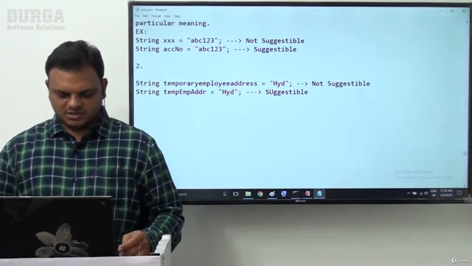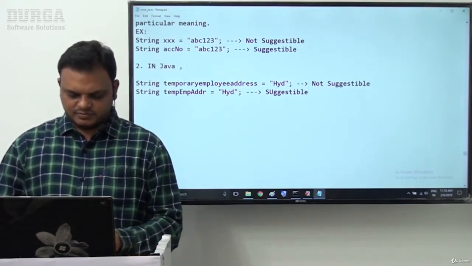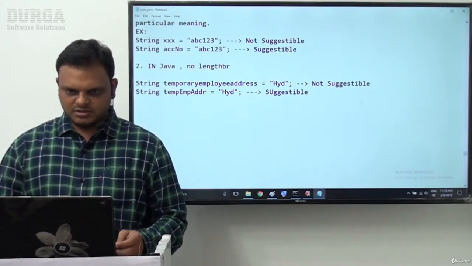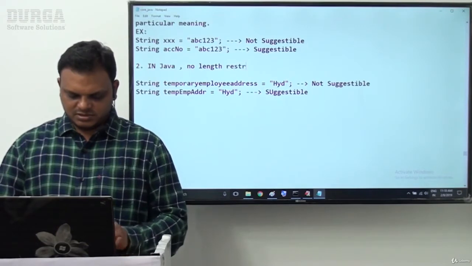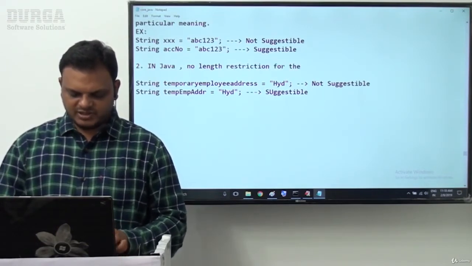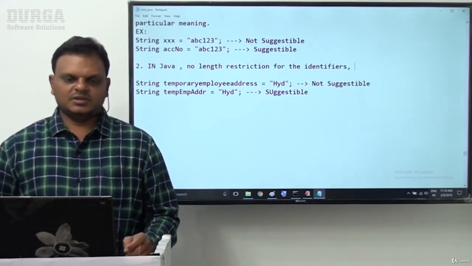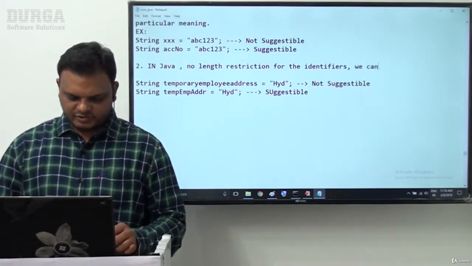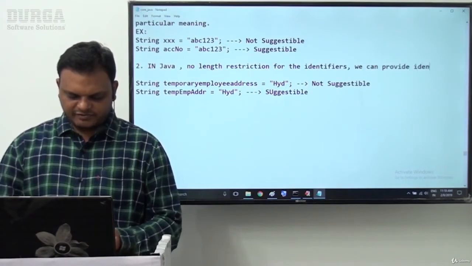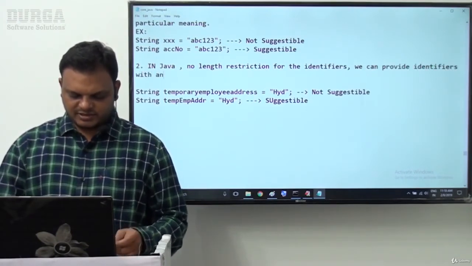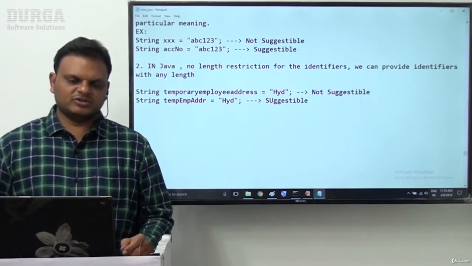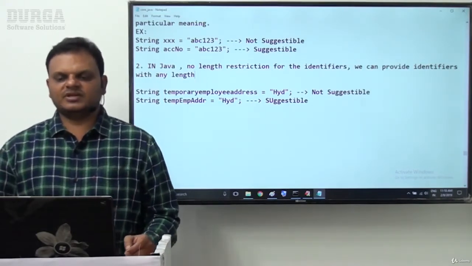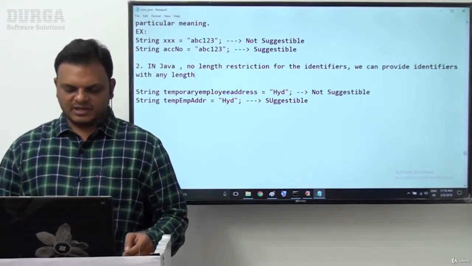Why? Because in Java there is no length restriction for identifiers. We can provide identifiers with any length, as much length as we want to use.